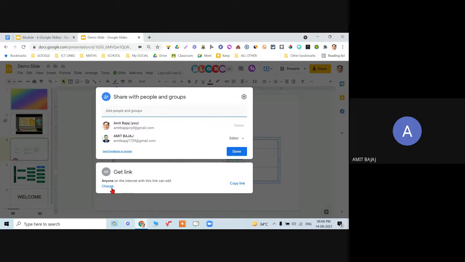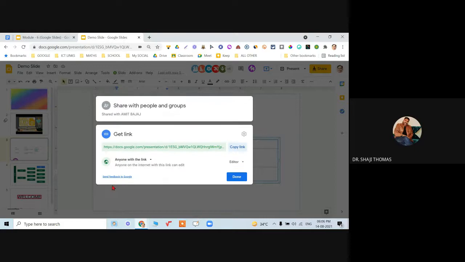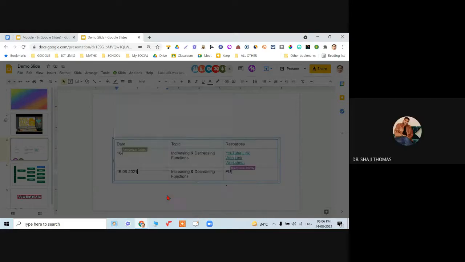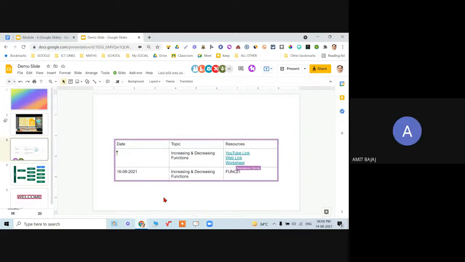मैंने दे दिया है. Anyone in the internet? No sir, we are not able to change it. We still have viewers right only, I believe. Edit का करा हुआ है. Yes sir, we can do it now. Yeah. Of course, yes. It may take 1 minute or so. Yes, done sir.